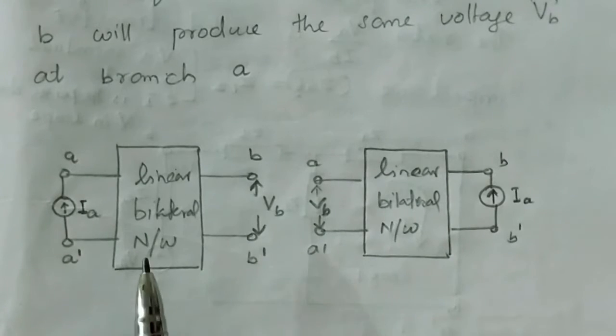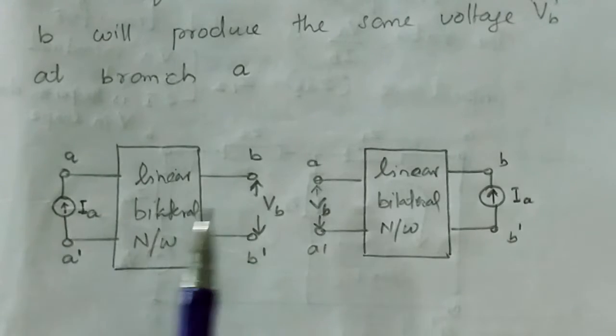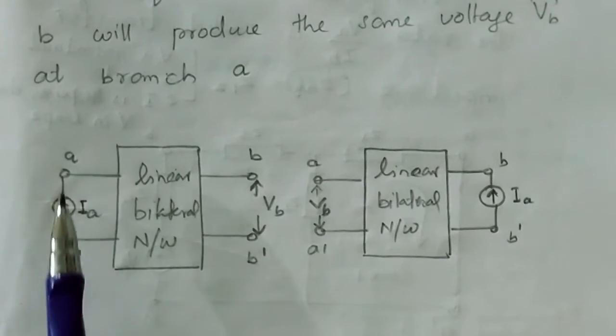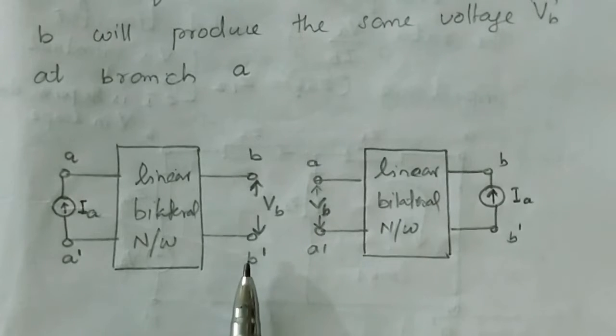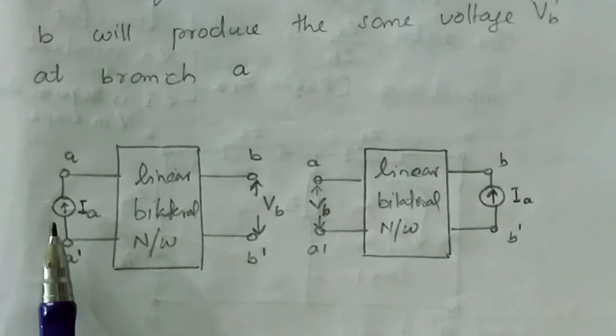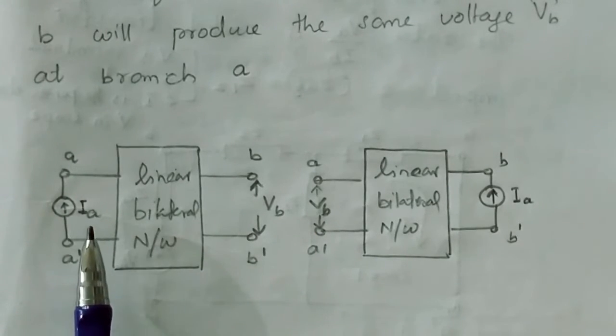Let's consider a linear bilateral network with two branches A and B with the terminals A' and B'. In branch A, we connect an independent current source with a value IA.